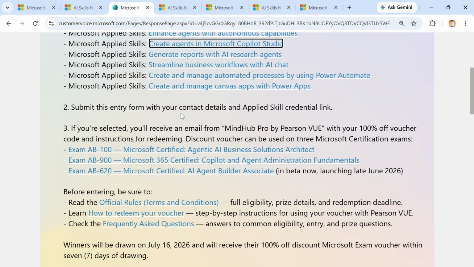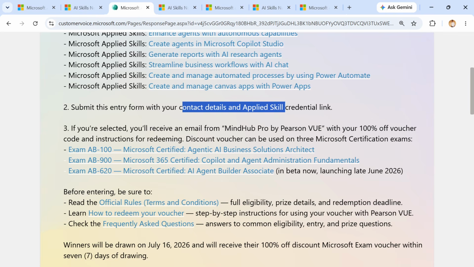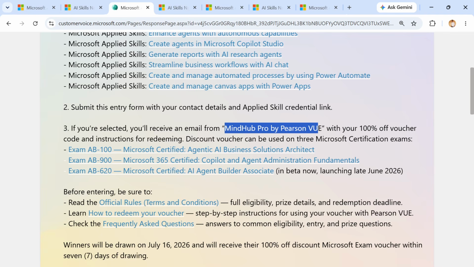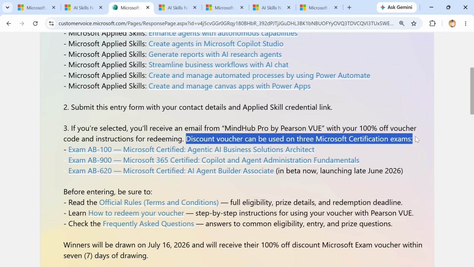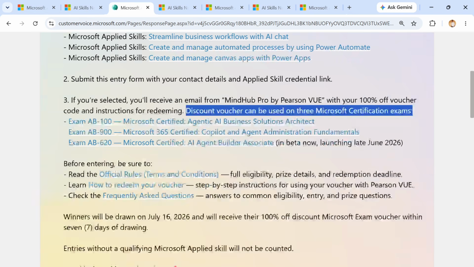Submit the entry form with your contact details and applied skill credentials. If you are selected, you will receive an email from MindHub Pro by Pearson VUE with the 100% off voucher and instructions for redeeming it, and this discount voucher can be used for the three Microsoft exams. So these are the three.